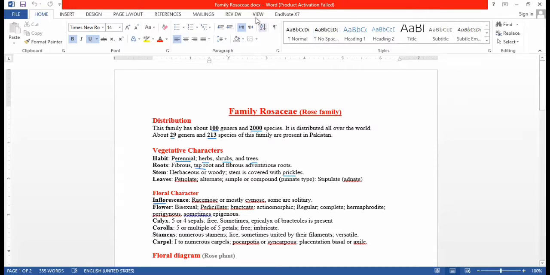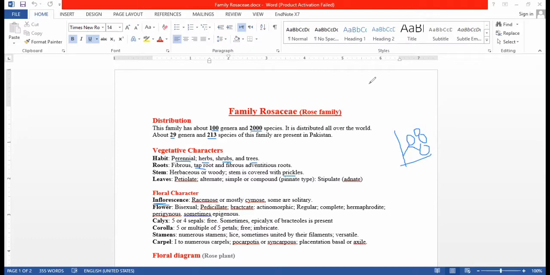We are now learning inflorescence. Sometimes flowers are found singly, and sometimes they are found in clusters. This is a stem, and this stem consists of clusters. So these are different arrangements. There are mostly two types, racemose and cymose, and some are solitary.